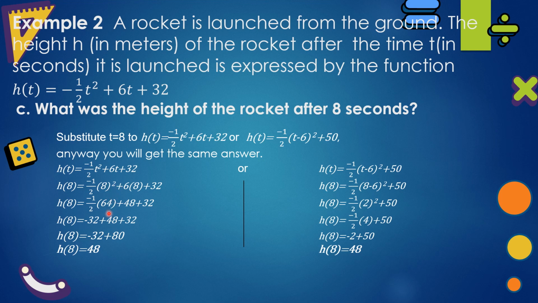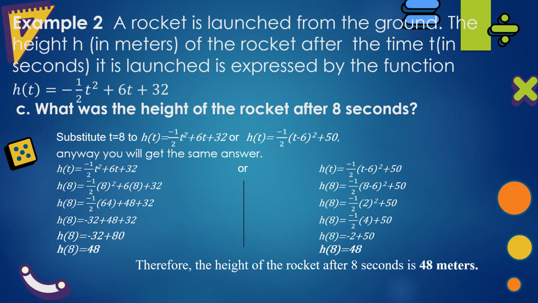8 squared is 64. 64 times negative 1 half is negative 32. 48 plus 32 is 80. 80 plus negative 32 is 48. Therefore, the height of the rocket after 8 seconds is 48 meters.